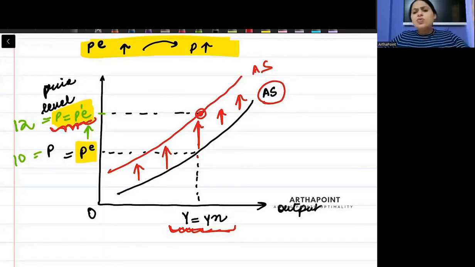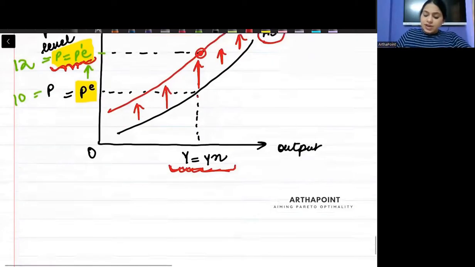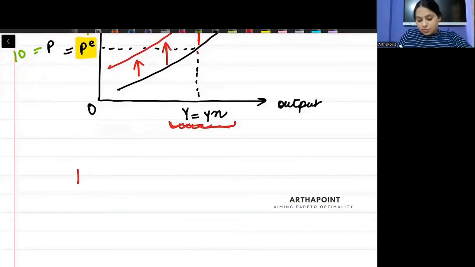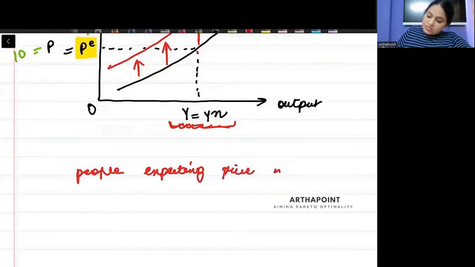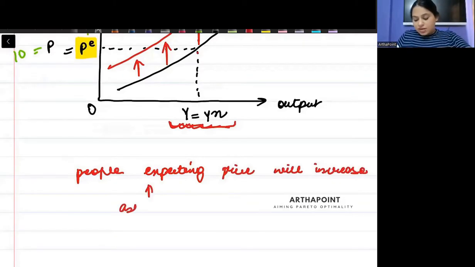Can we try to go ahead and can we try to explain this thing? What is happening? Why is it shifting upwards? Yes, ma'am, we can try to do that. How? Try to understand that if people are expecting that the price will increase, they will ask for higher wage.